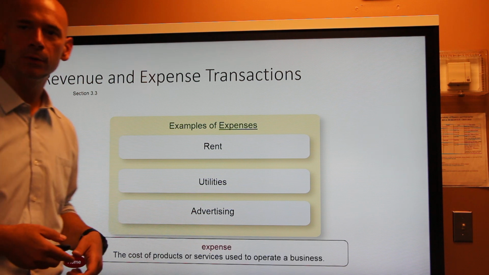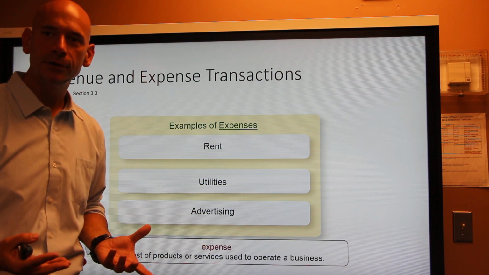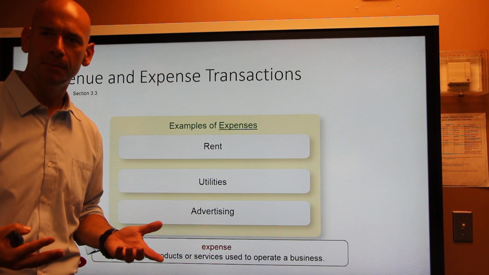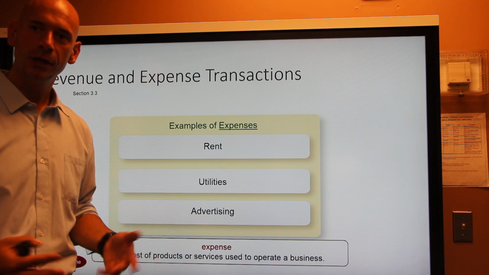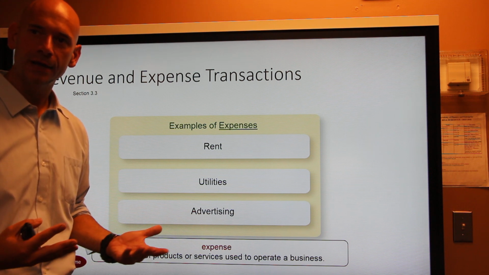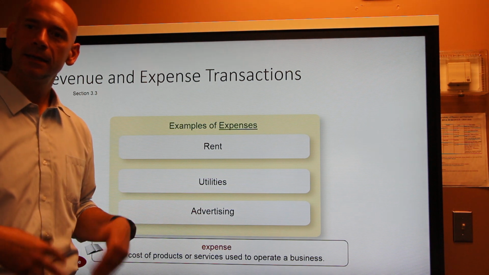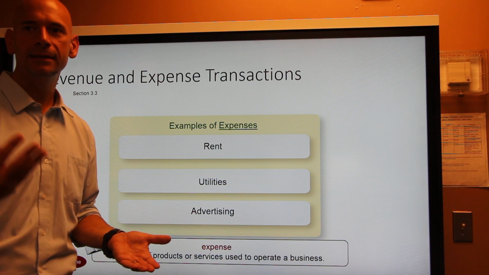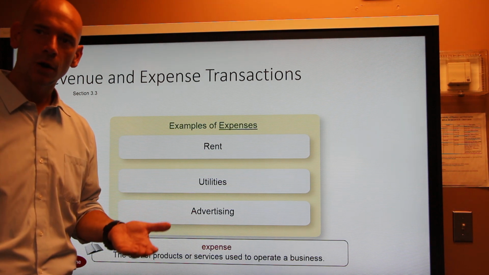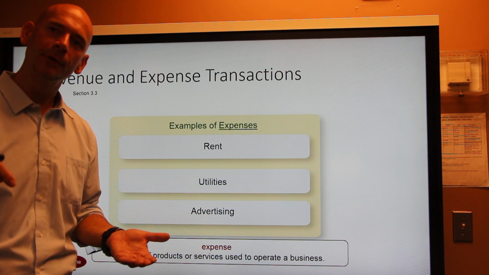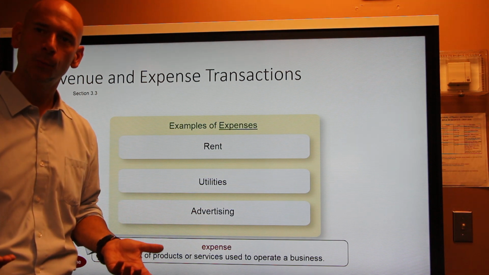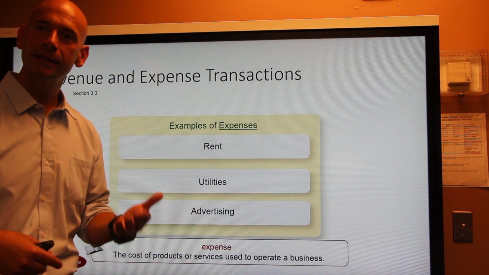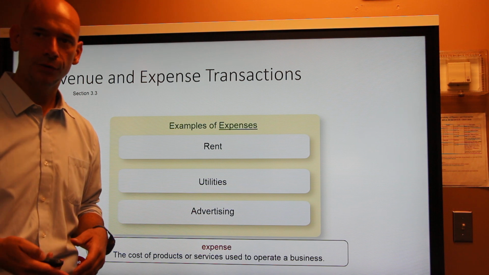The next one we talked about was expenses. Now remember, what do you typically pay your expenses with? In this accounting class, we're going to use cash, okay? So if you have to pay the monthly rent, you gave your landlord cash. Or if you have to pay a utility bill, electric or gas, you have to pay the gas company cash. So when you pay them cash, the cash asset is going down, and if capital or owner's equity shows what our claim is to all the assets, guess what? Capital also has to decrease because now one of our assets went down. Our cash asset went down when we paid one of these bills. So an expense would decrease your capital or decrease your owner's equity.